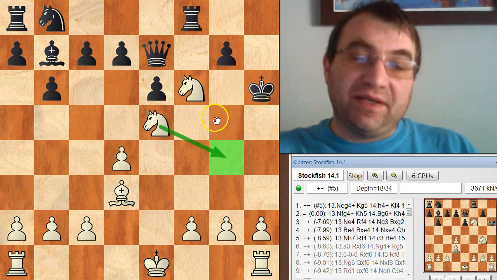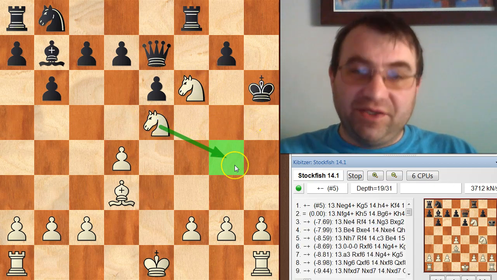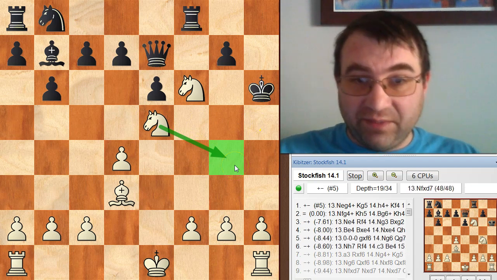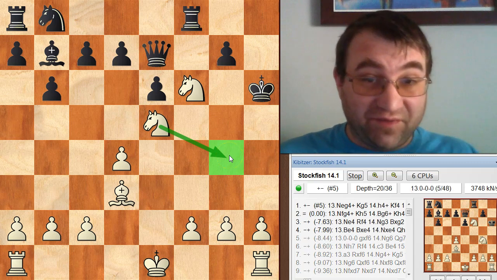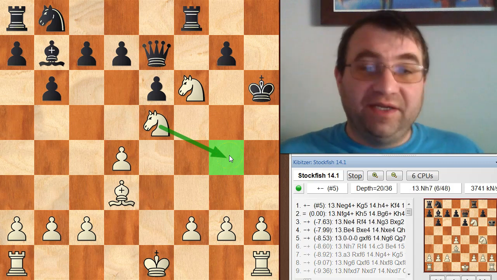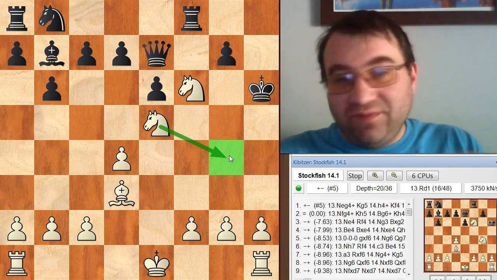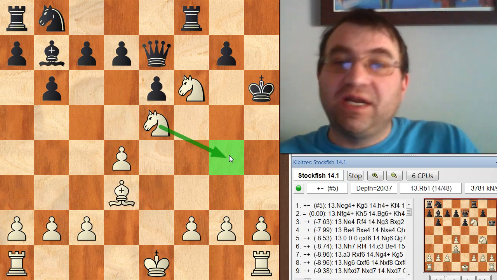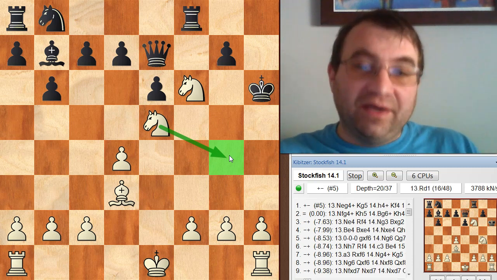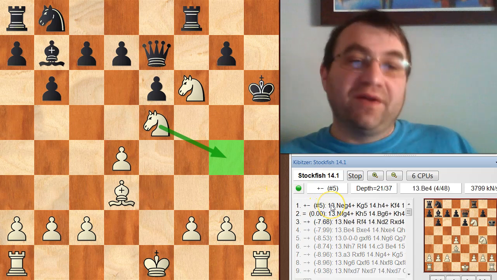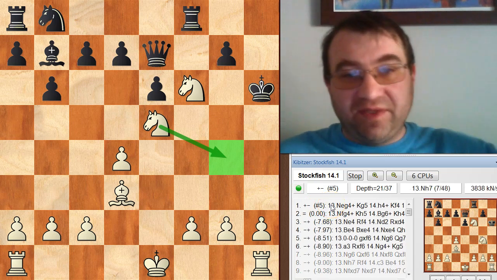Because if you play knight on f to g4, there's more squares that the king can move to, and with knight on e to g4, there's fewer squares that the king can move to. This means that this is naturally going to be the move that the human player is going to find. He's going to find knight on e to g4 before he finds knight f to g4, meaning that finding knight on e to g4 should not count against a human when you're looking at these games statistically as, look, he picked the top pick, therefore he's cheating. Or therefore, that's a point towards believing that he's cheating.